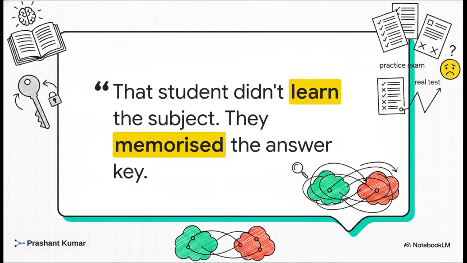Okay, let's dive into this. Imagine a student who memorizes every answer to last year's practice exam word for word and then completely fails the real test because the questions were different. We all know someone who did this, right? They didn't actually learn the subject, they literally just memorized the answer key. Well, in machine learning, this exact same failure happens all the time.